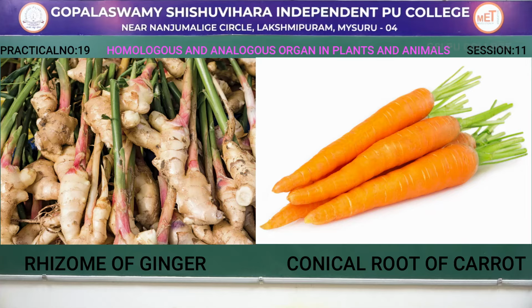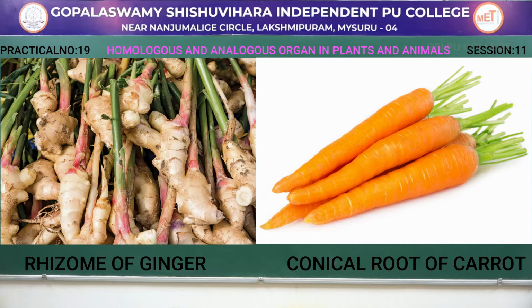Rhizome of ginger and conical root of carrot. Both are analogous organs, where rhizome is a modified underground stem and conical root is a modified root. Both have the same function, that is food storage. Here the example is rhizome of ginger and conical root of carrot.